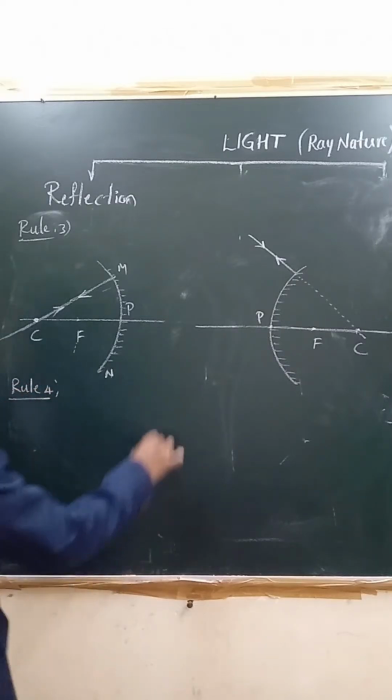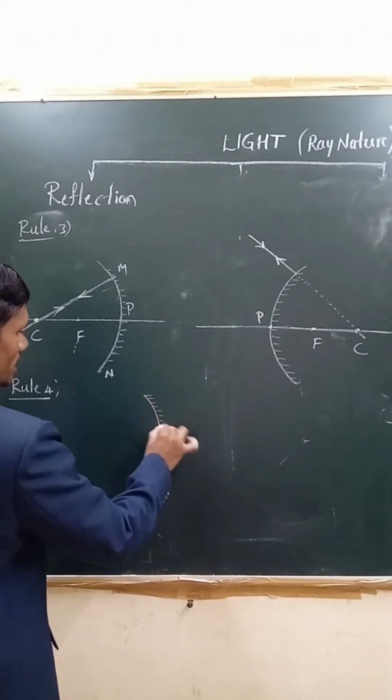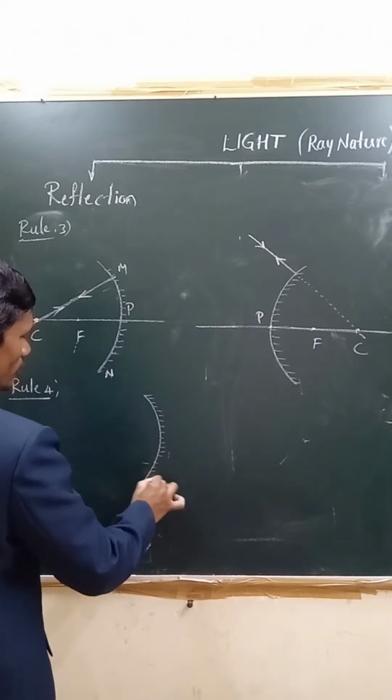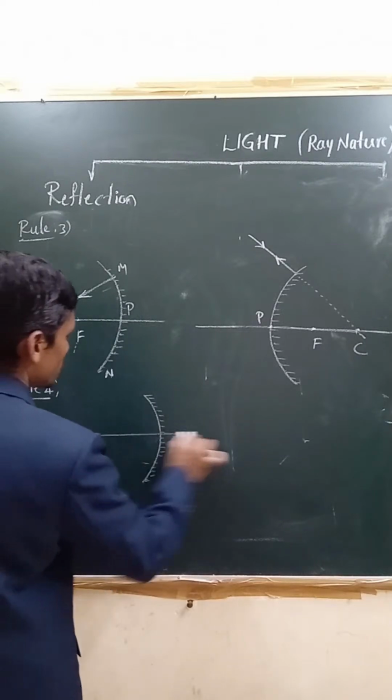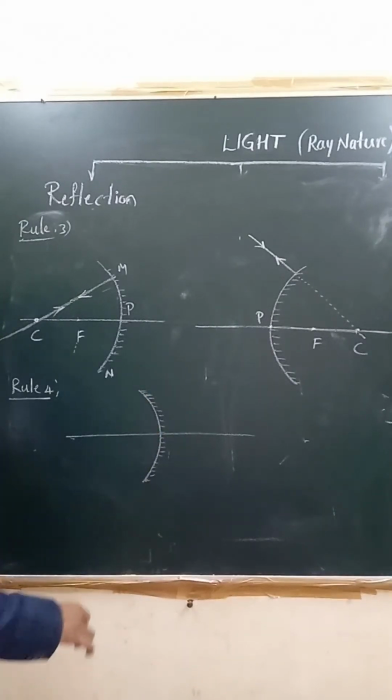If you take one concave mirror, rule 4 says this is the principal axis. See how simple it is.